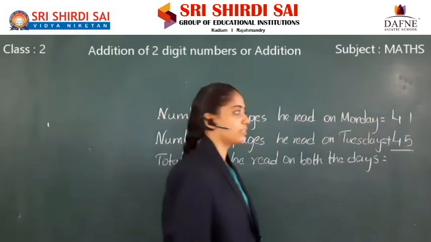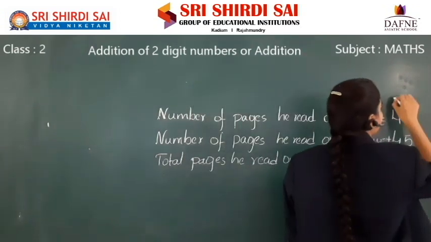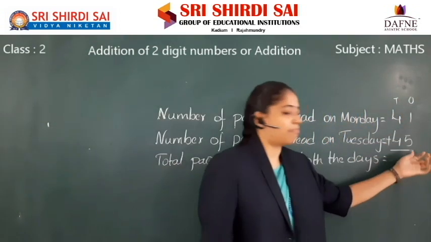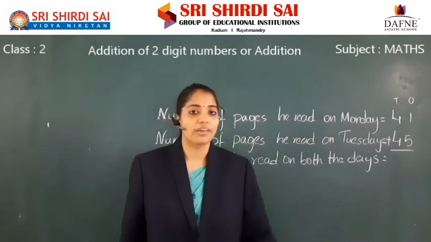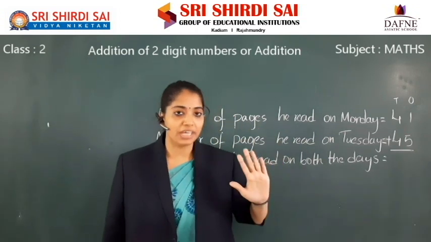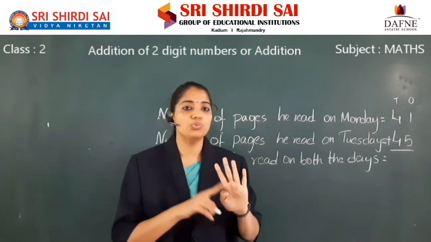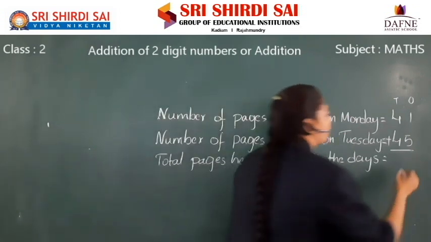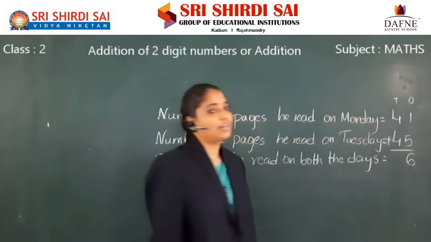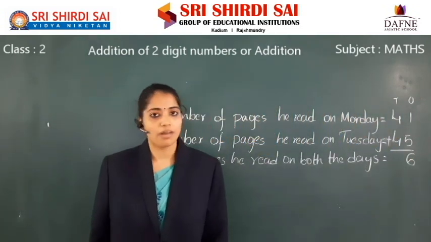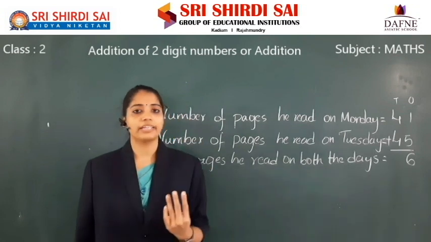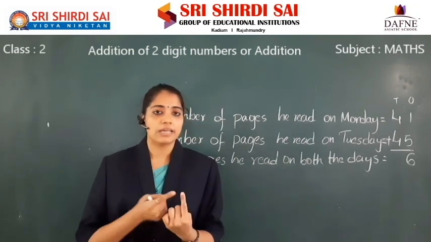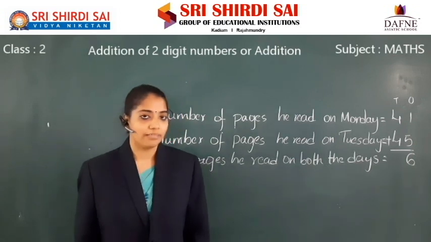Total means addition. This is ones place and this is tens place. Start the addition from ones place. 1 plus 5. 1 in mind, take 5 fingers. After 1: 2, 3, 4, 5, 6. Write 6 in ones place. 4 plus 4. 4 in mind, take 4 fingers. After 4: 5, 6, 7, 8. Write 8 in tens column.